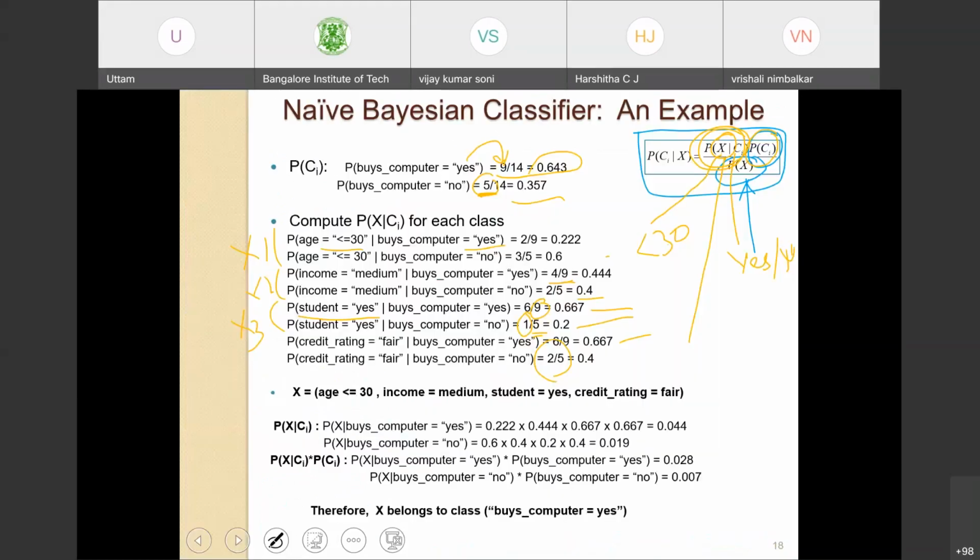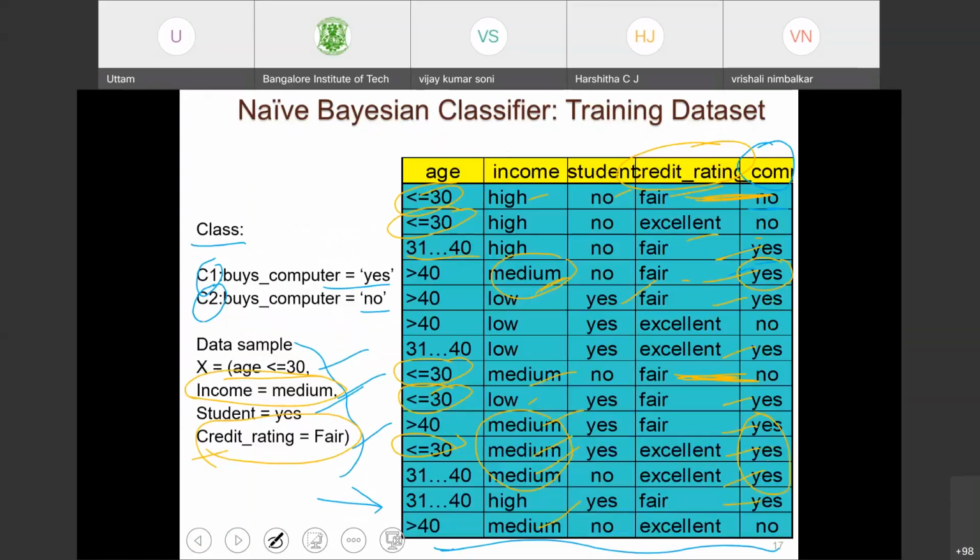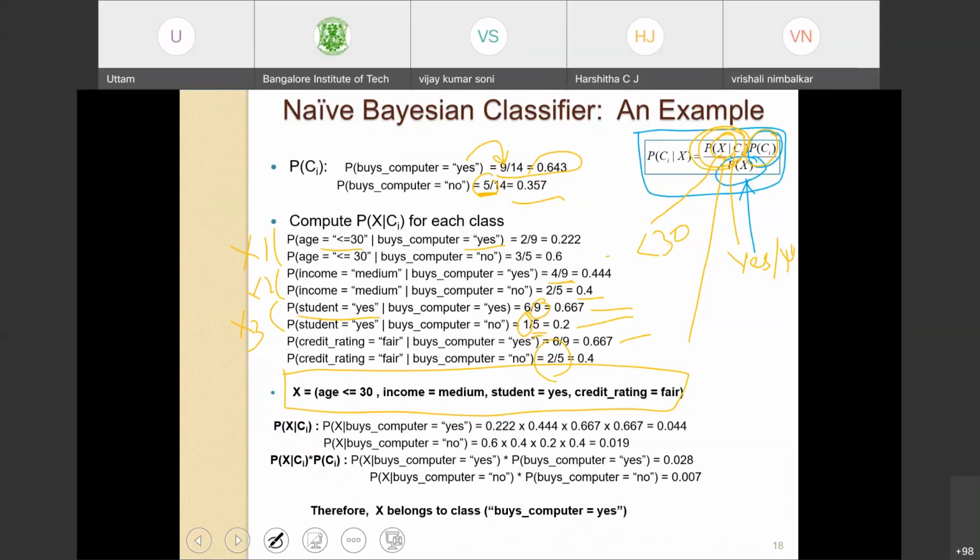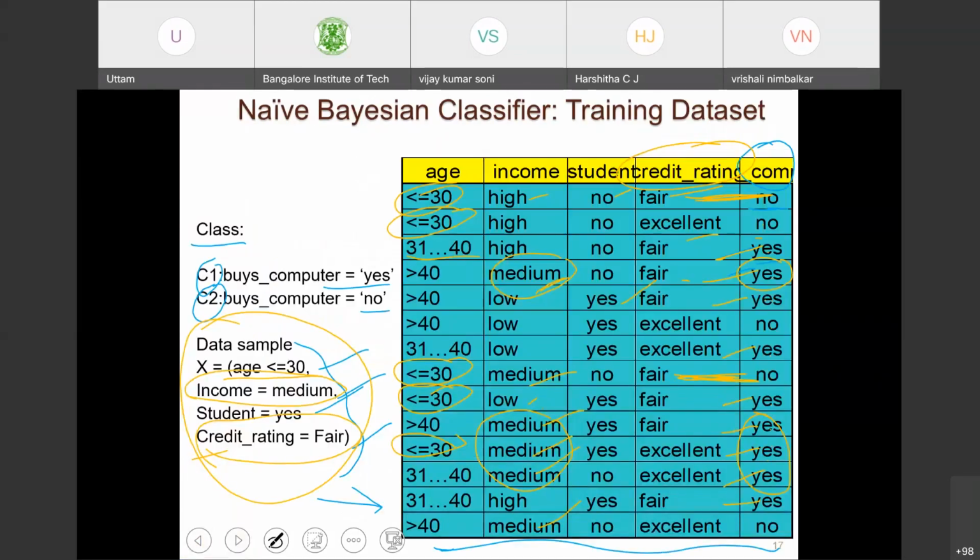Okay. Now this is my problem statement. I have copied my problem statement from here. This is a new data item. My classifier should classify whether this person X will buy a computer or not. The attributes are age less than 30, income medium, he is a student, credit rating is fair. Whether this person will buy a computer or not, and I have computed all the probabilities from this table. Let's now work on this.